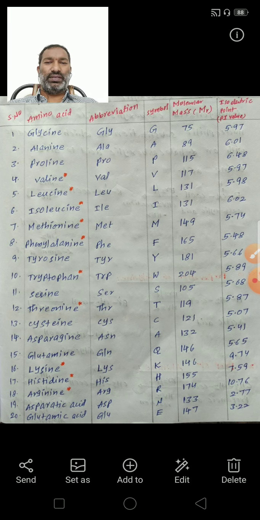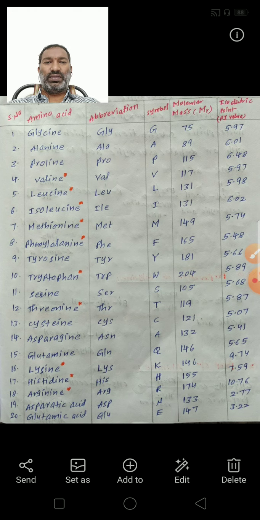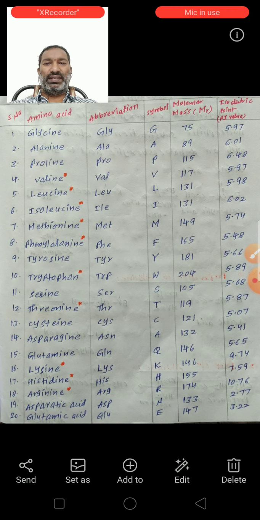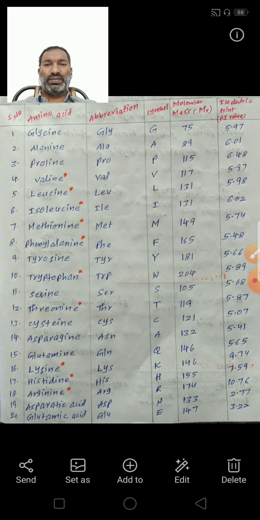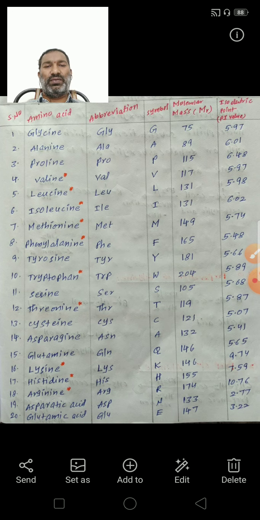Next methionine, abbreviation MET, symbol M, molecular mass 149 and pI value 5.74. And phenylalanine, PHE, symbol is F, molecular weight 165, pI value 5.48.